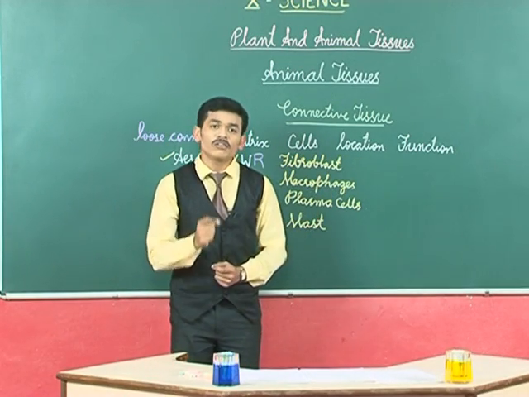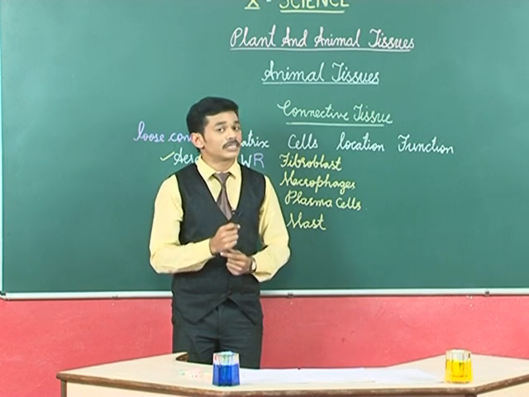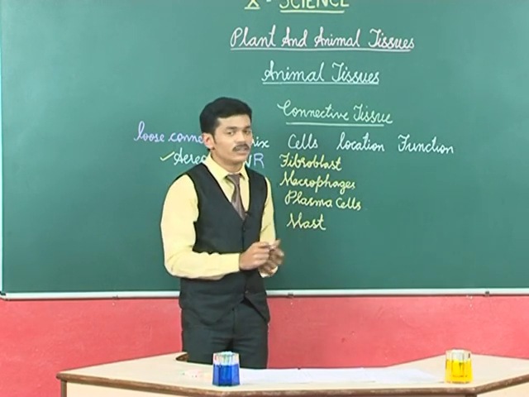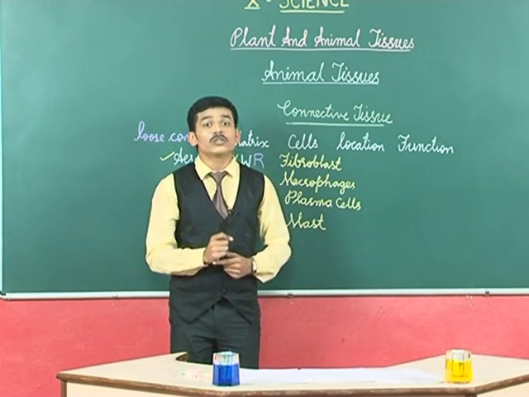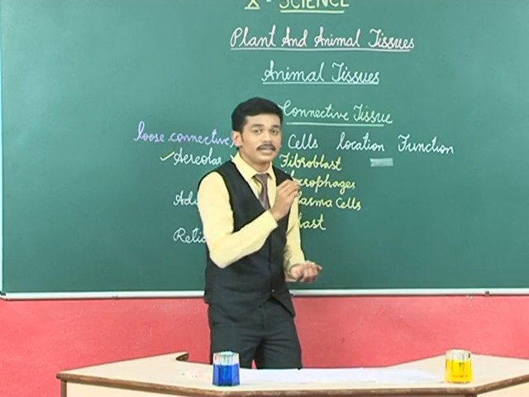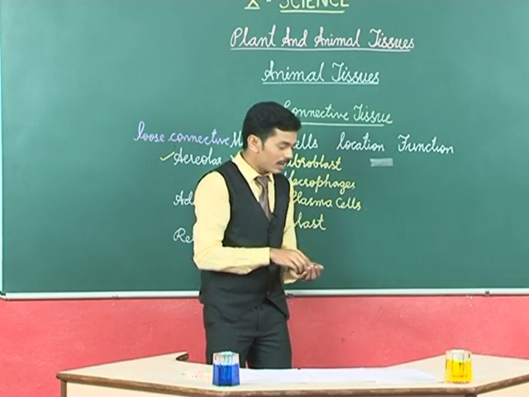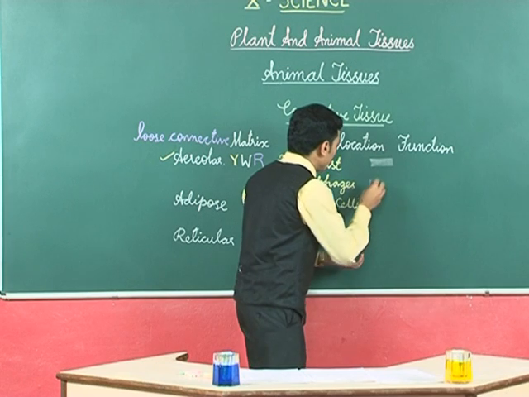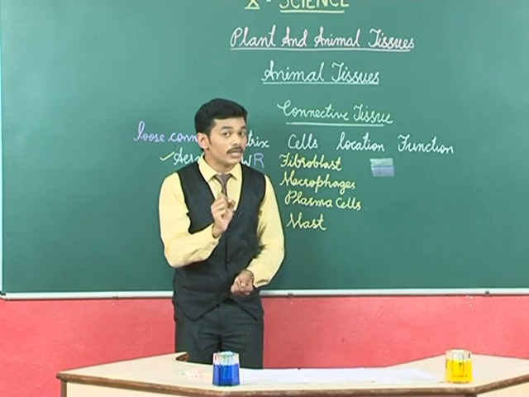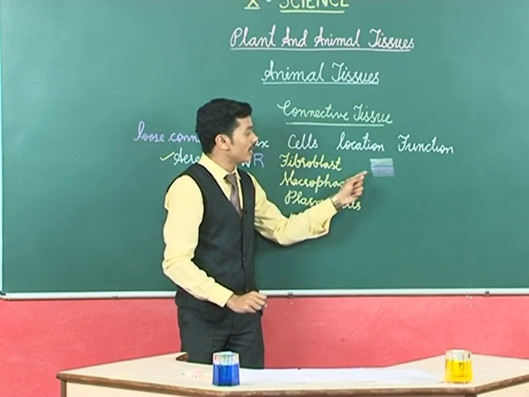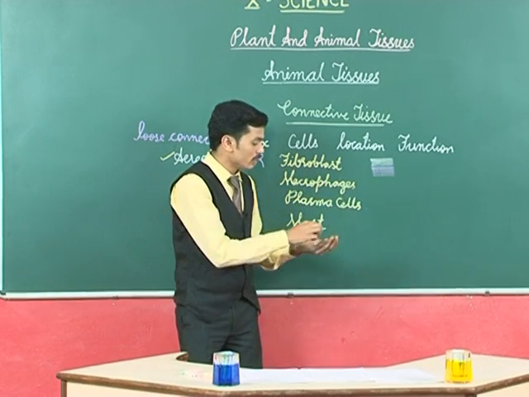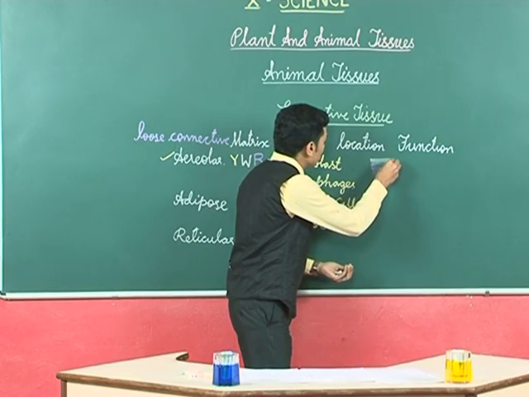Next, let us know its location. Where is this areolar connective tissue present? Dear students, before going into the details of its location, we should know that skin has 2 layers. The one which is outer is epidermis, and below that we have one more layer called dermis. So skin has 2 layers, the outer epidermis and inner dermis, and in between these two is this areolar tissue.